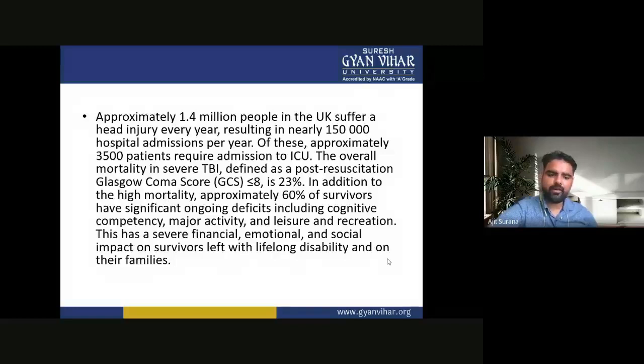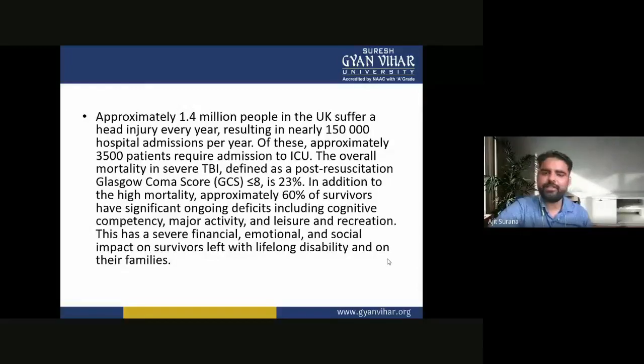So, approximately 1.5 million people in the UK suffer a head injury every year, resulting in nearly 150,000 hospital admissions per year. Of these, approximately 3,500 patients require admission to the ICU. Out of 150,000, 3,500 patients require admission to the ICU or intensive care unit.